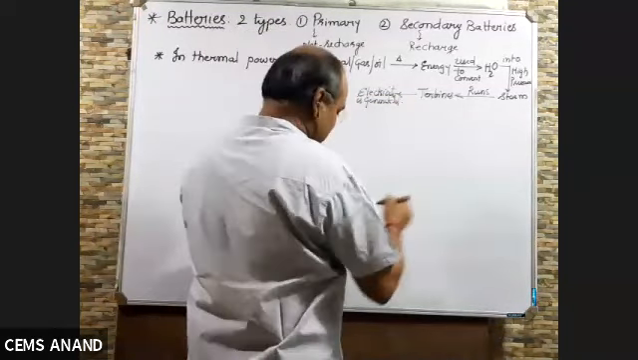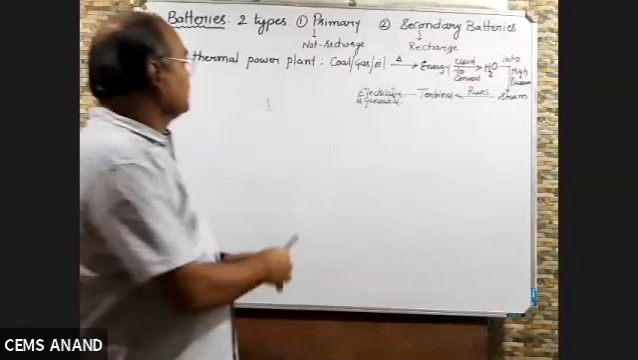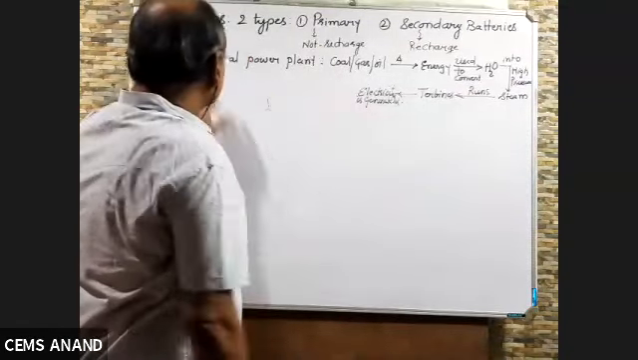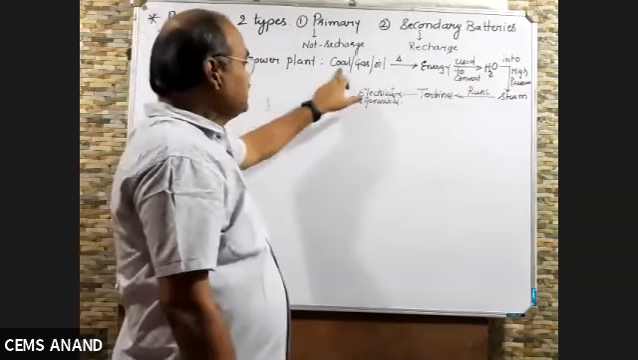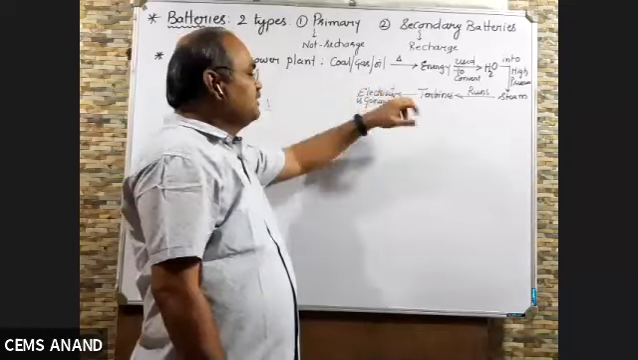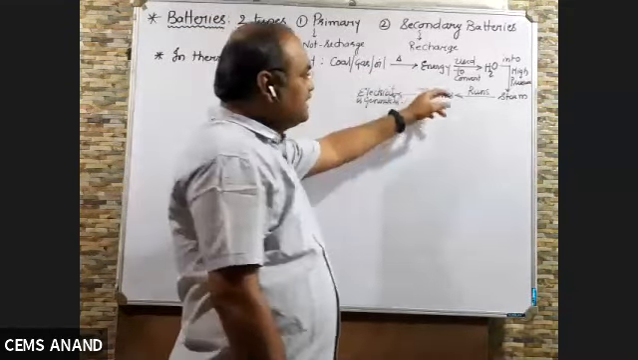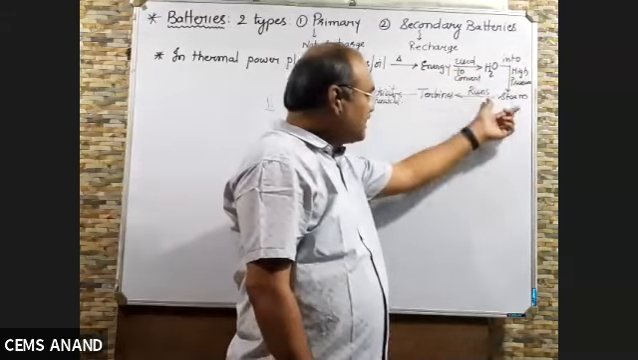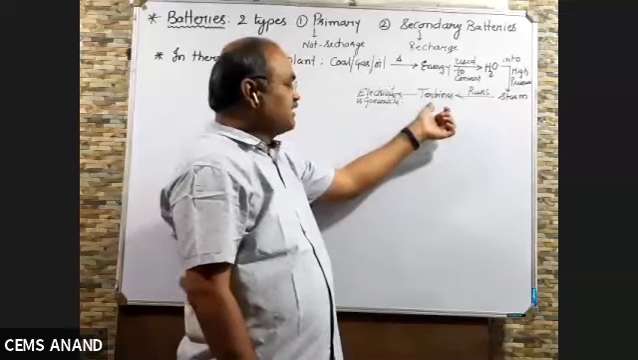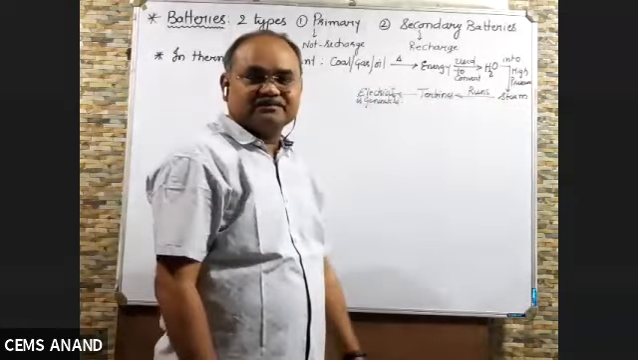Now you can see here. Look to this important point. In thermal power plant, a thermal power station, we are using coal, या gas, या oil. When they are heated, they generate energy. That energy is used to convert water into high pressure steam. And that high pressure steam will run the turbine. And when turbines are run, electricity is generated.